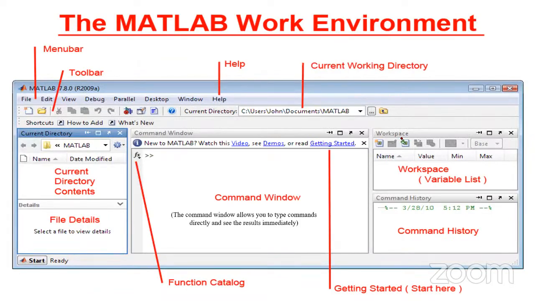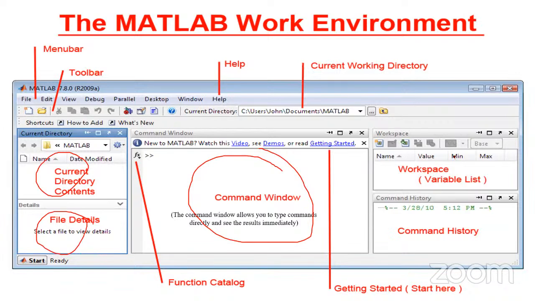And this also I explained in yesterday's session: the Matlab work environment. So what is the command window, the current directory contents and file details, the workspace and command history, all those things. But when you come to the latest Matlab versions, from Matlab 2013 onwards, the command window is included in the Matlab editor itself. There is no separate command window. I will show when we go for hands-on. At that time I will explain that.